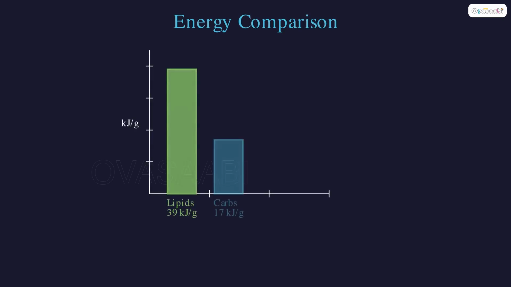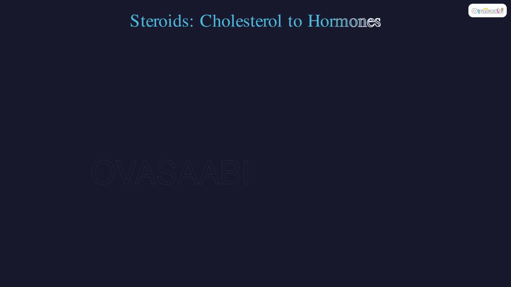Worked example: 1 gram of lipid releases 39 kilojoules of energy. That is more than double what carbohydrates give. This is why migrating birds store fat, not sugar, for long flights.